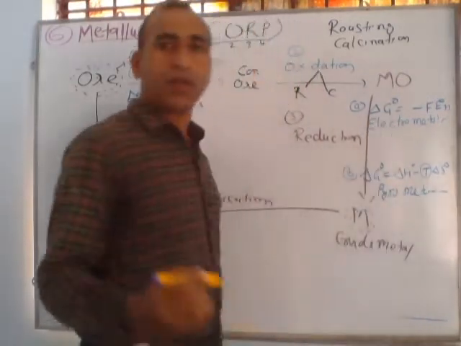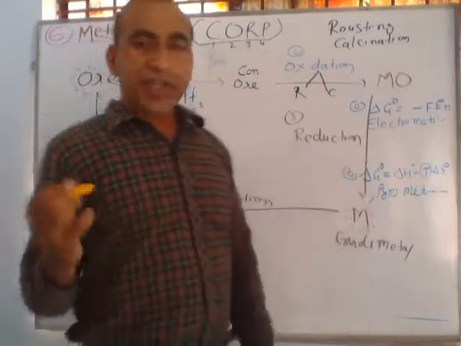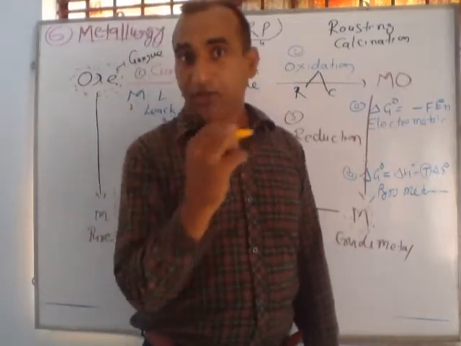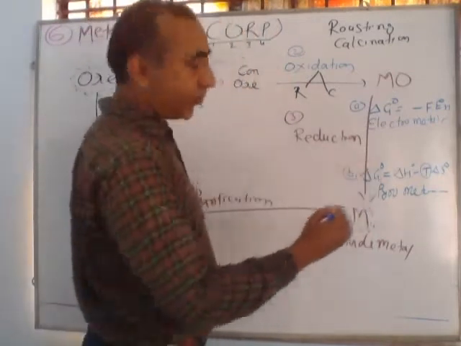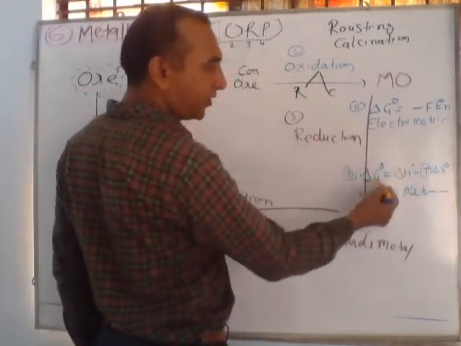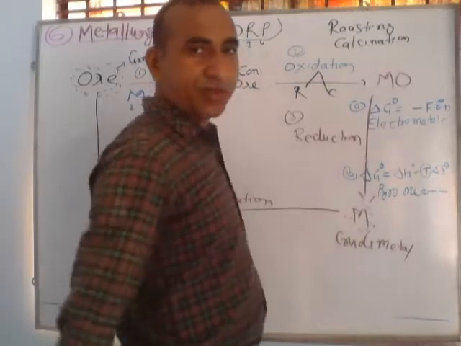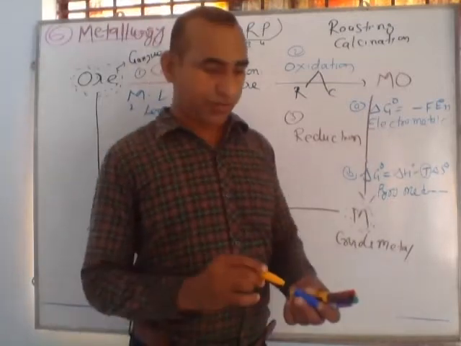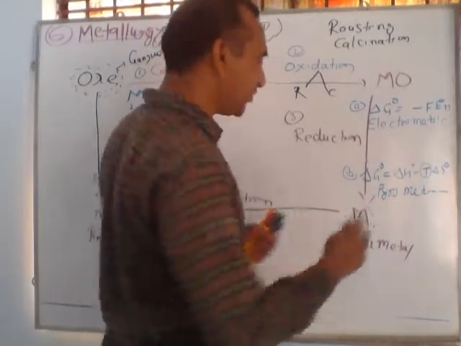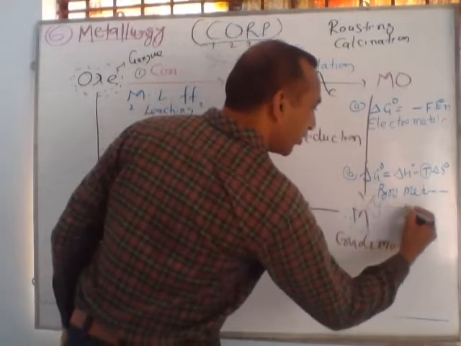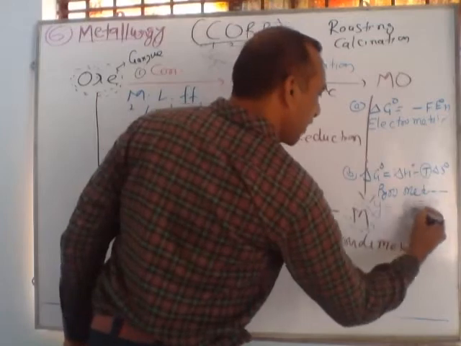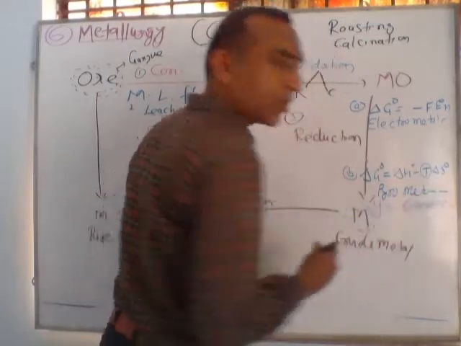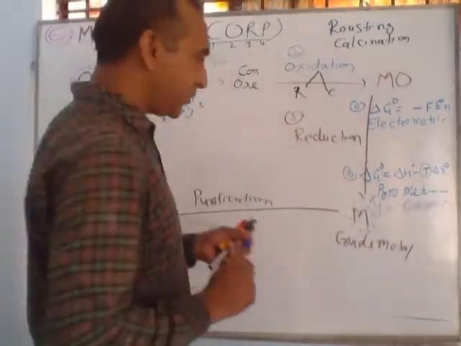Pyrometallurgy means metallurgy takes place by the help of heat. Pyro means heat. Here, for the formula ΔG° = ΔH − TΔS, we are using the straight line equation. What is the straight line equation? It is y = c + mx.